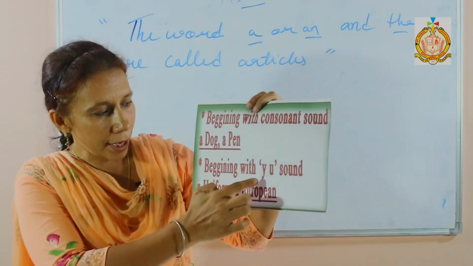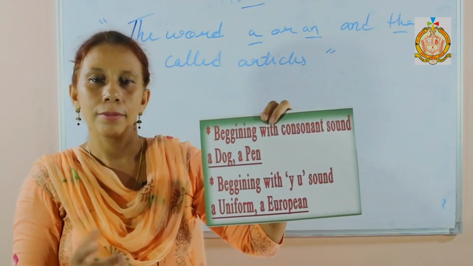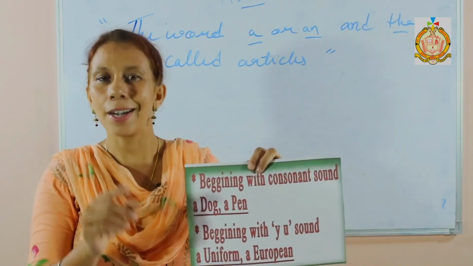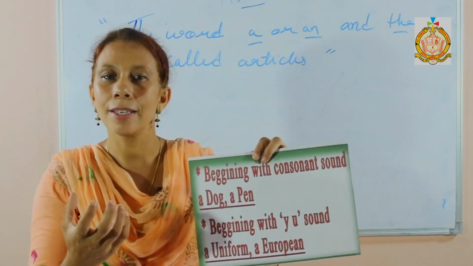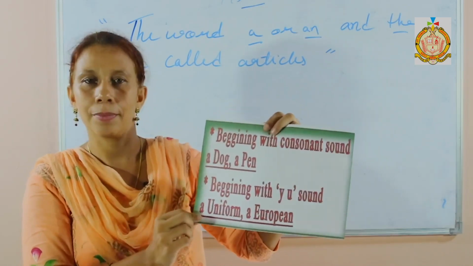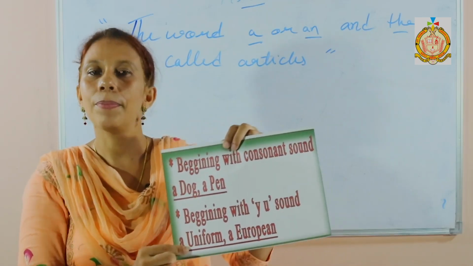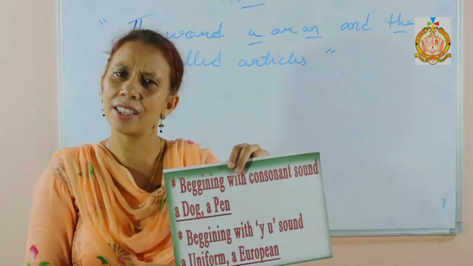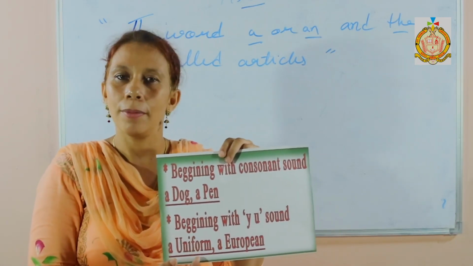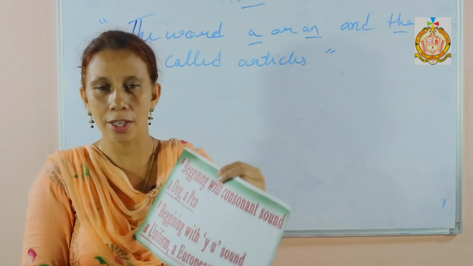Next one, words beginning with a U sound. Why U sound? Like European, university, uniform. They start with U but the sound is a YU sound. So here you can use a. Here E and U, both are vowels. Sometimes you get confused, thinking that since it starts with a vowel, why do we use a? These start with a vowel, but actually they start with the U sound.